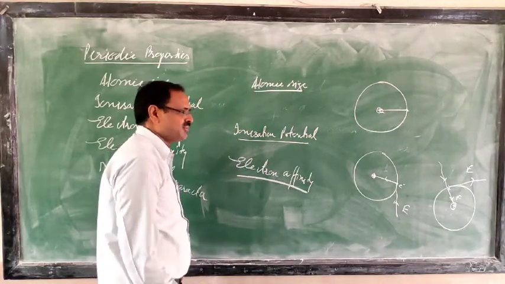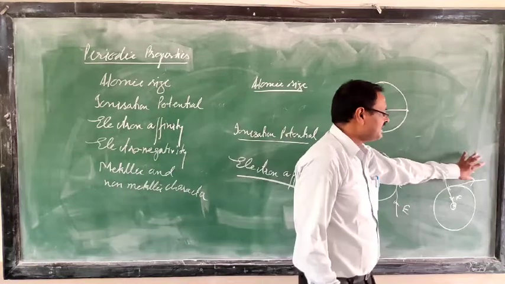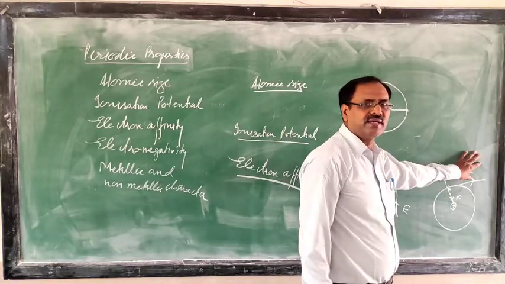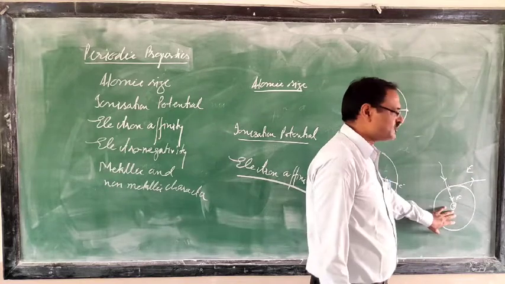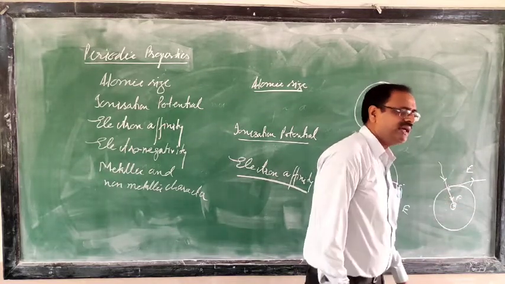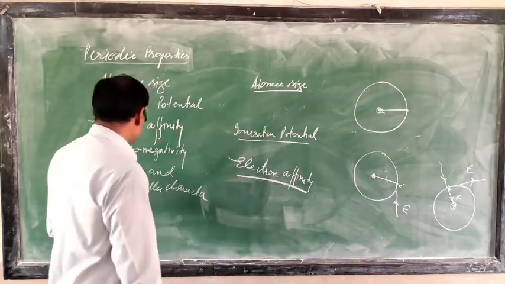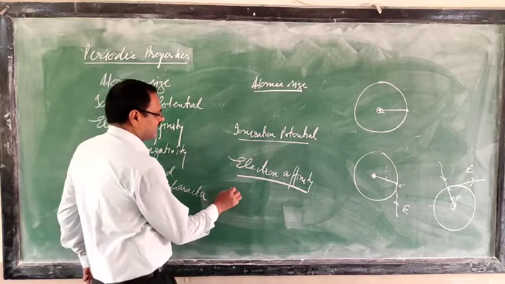So in definition form, you can define electron affinity as the amount of energy released when an isolated gaseous atom receives an electron to form an ion. Then the next one is electronegativity.